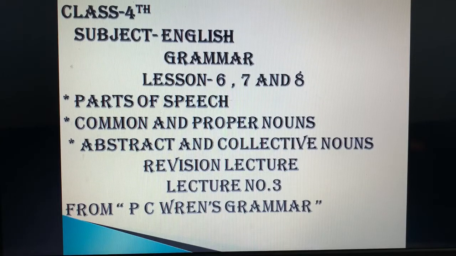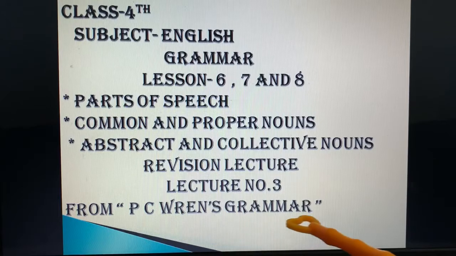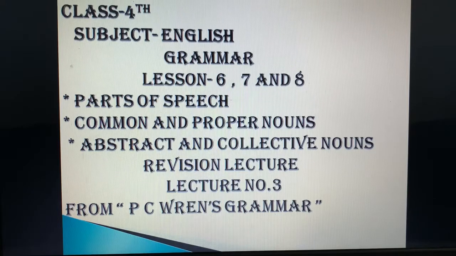This is lecture number 3 of revision only, and it is from your PC Brains Grammar book. And I had already made you revise all the chapters before also in the summary lecture. So today we are going to do the recapitulation of all 3 chapters, and yesterday we had revised chapter number 3, 4 and 5. So today we are going to continue with 6, 7 and 8.